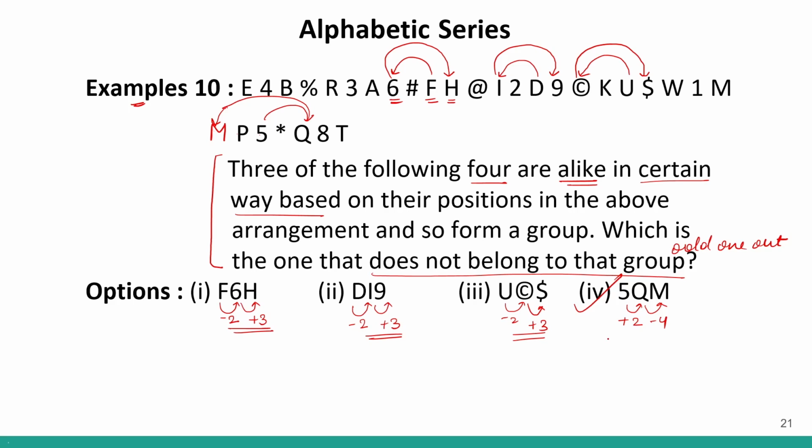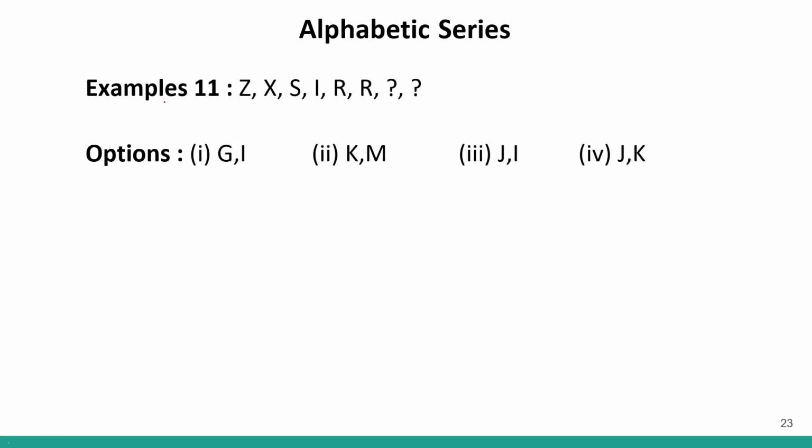Clear? So now let us look at example number 11. Example number 11 is an alphabet series. Certain alphabets are given to us and we have to find the missing 2 elements. When I look at the series and give them forward ranks, I can see this is 26, this is 24, this is 19, this is 9, this is 18, and we have to find the missing elements.